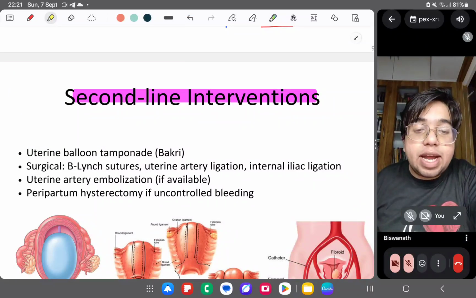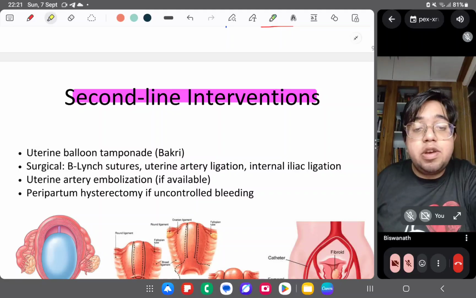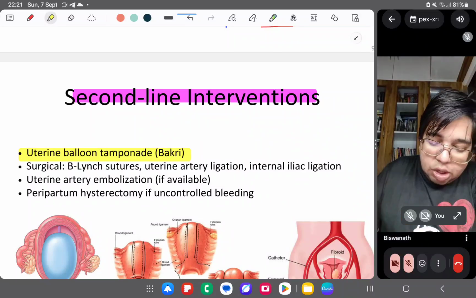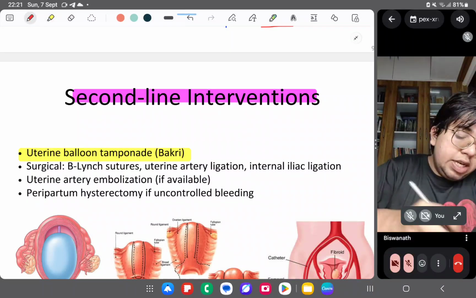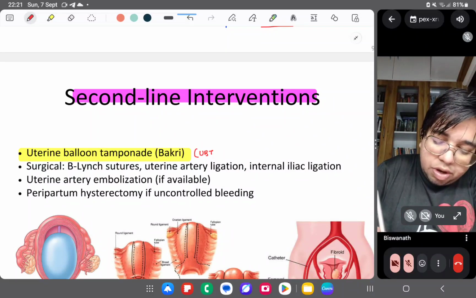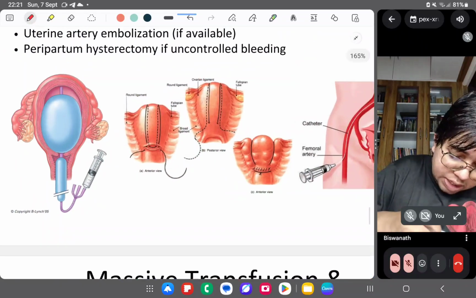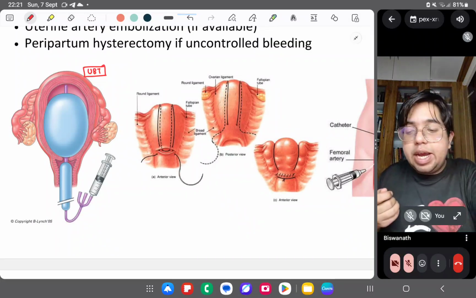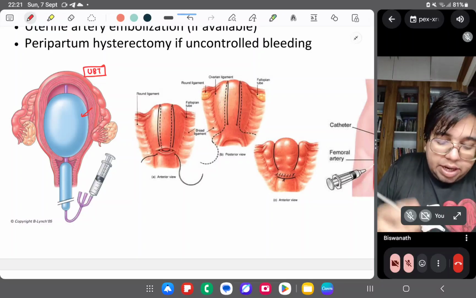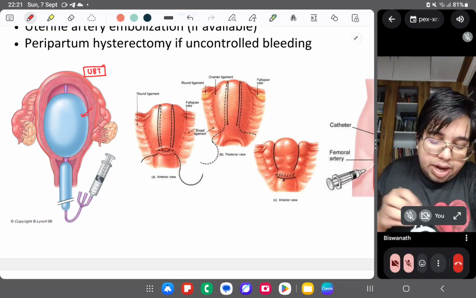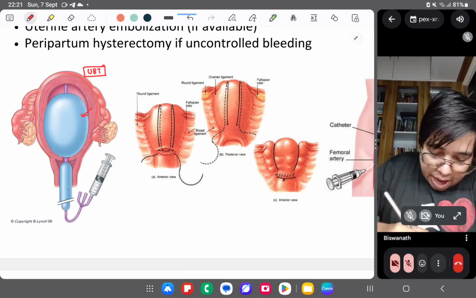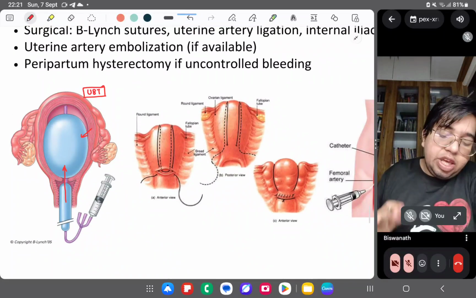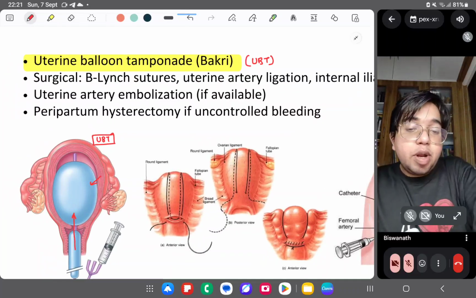Okay, you have a catheter, you can use condom, you can use Foley's, you can use anything, right? Bakri's balloon, okay. UBT, that is uterine balloon tamponade. The first thing is UBT, uterine balloon tamponade. Please do see the picture. This is UBT. Okay, you take an inflating thing like a balloon, right? This is Bakri's balloon, and inflate it. This will block the outlet and prevent the bleeding temporarily. UBT, uterine balloon tamponade.